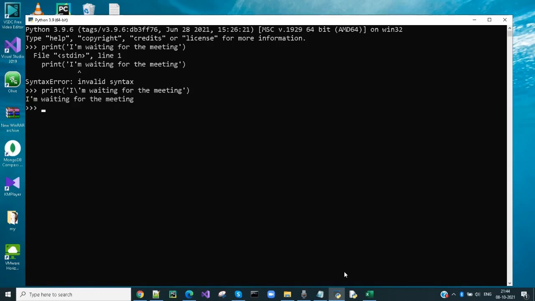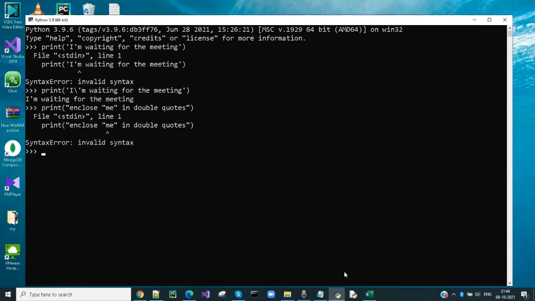You can use up arrow key to get the previous command. Again, this statement will throw error because it has double quotes within the string enclosed in double quotes. Let me rewrite the statement by adding escape characters just before the inner double quotes.